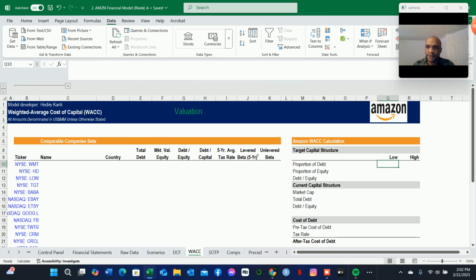However, there is always an optimal capital structure, where a certain proportion of debt shouldn't exceed that target capital structure. Why is that? It is because of the effect of bankruptcy.